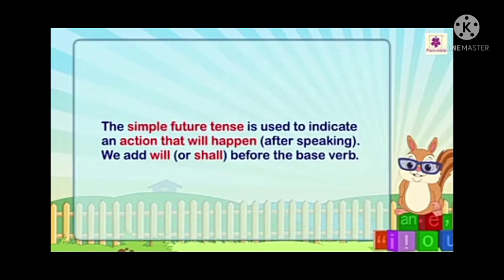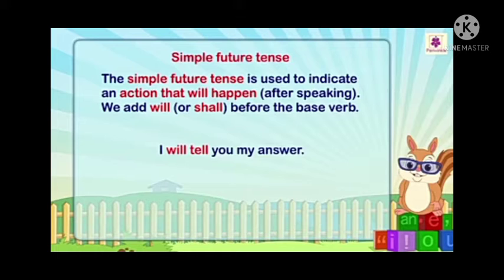Now come to the future tense. The simple future tense is used to indicate an action that will happen. We add will or shall before the base verb, like I will tell you my answer. So here will tell is future tense.